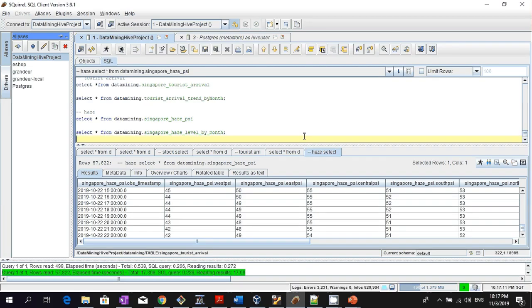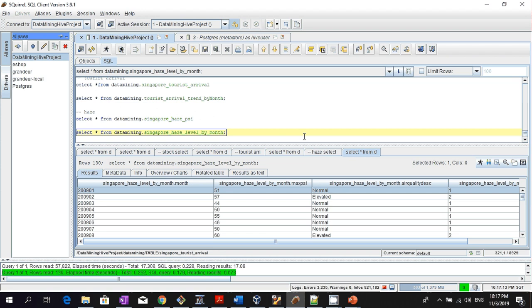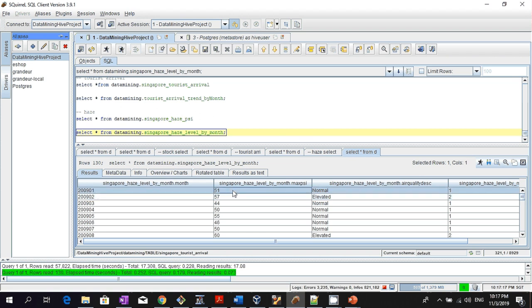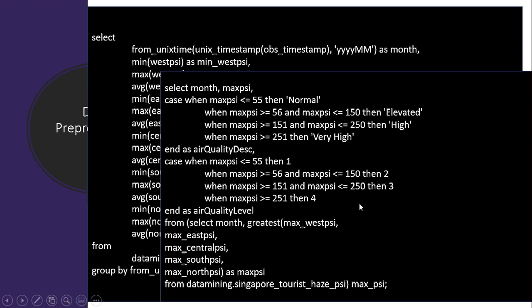Okay, and the output of this is that for every month, I have the maximum PSI all over Singapore, across the 5 different locations, for the whole month. And I will convert this into 4 different levels of air quality. The 4 different levels are: 1 is normal, 2 is elevated, 3 is high, and 4 is very high. Alright, so that's the data preprocessing that we have to do.